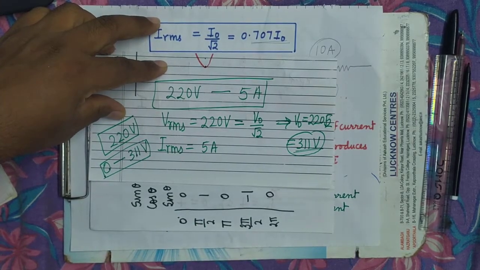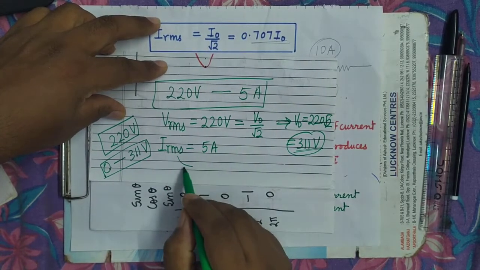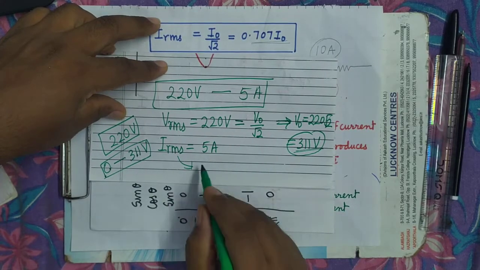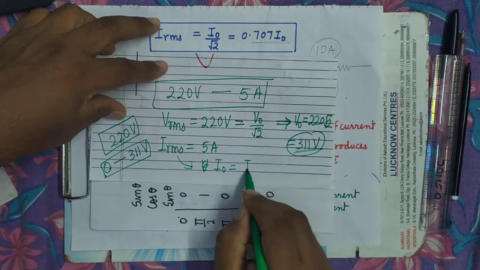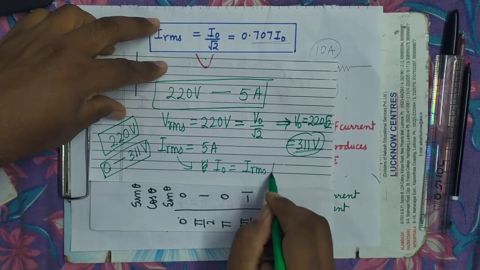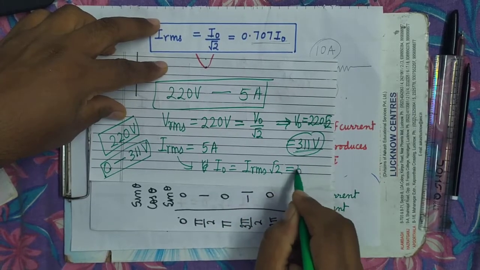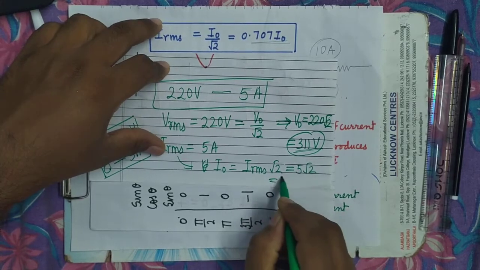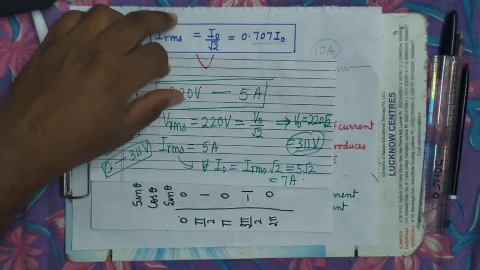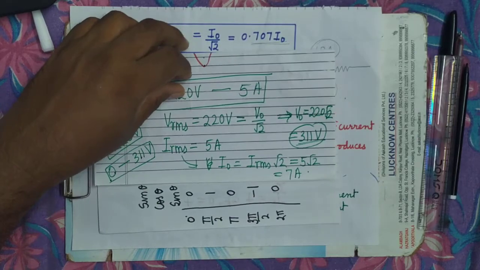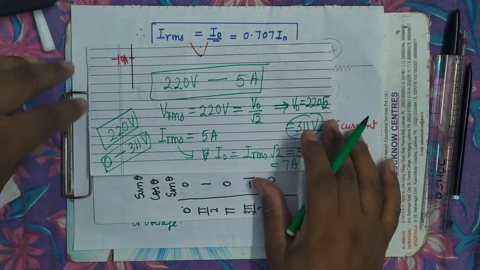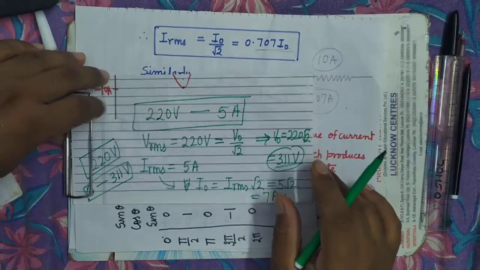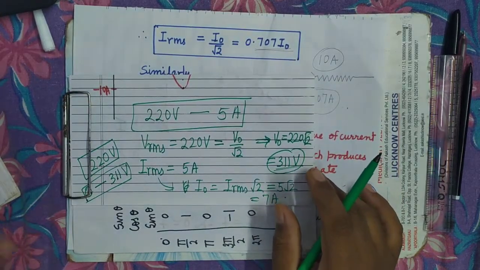Similarly, if the RMS value of current is 5 ampere, what is I naught? I naught equals IRMS into root 2, that is 5 root 2, which is about 7 ampere. It's clear. So this is the physical significance of the RMS value of current.